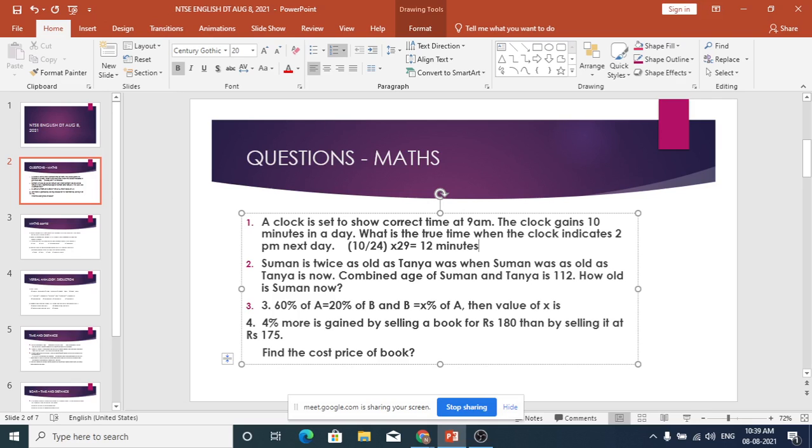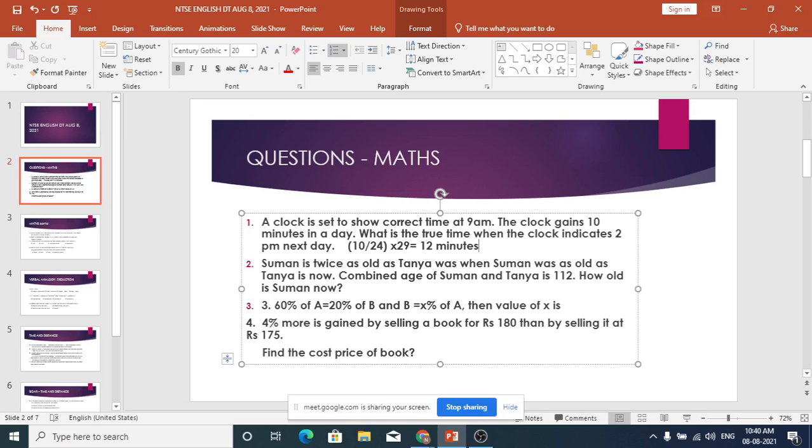Will it be less than 2 p.m. or more than 2 p.m.? We said up to 2 o'clock it gains 12 minutes, and some seconds also come. So it's 148, 149 is the answer. They will give the option, and you have to find the right option. So 1 hour 48 and some seconds will be the true time when the clock indicates 2 p.m. next day.